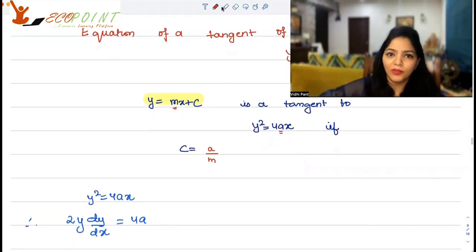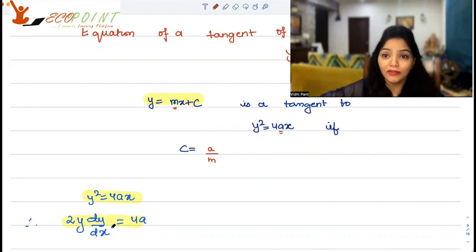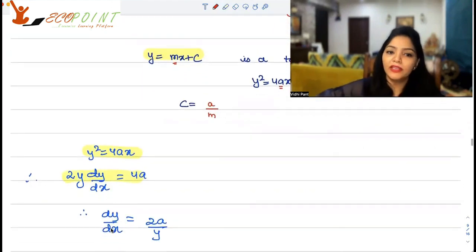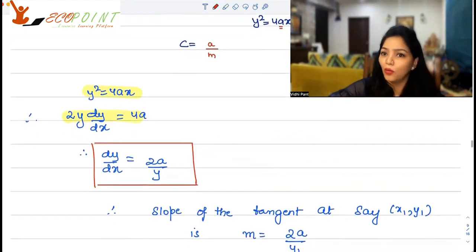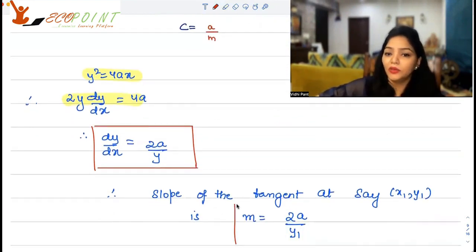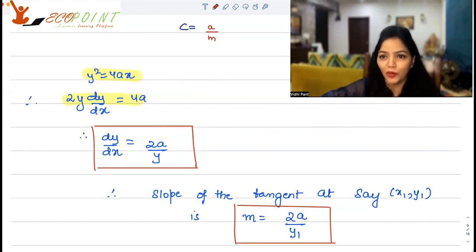We have y square equals 4ax. So if I differentiate on both sides, I'm going to get 2y dy by dx is equal to 4a, right? That's the first thing that I will get. With this, I can actually figure out dy by dx. And dy by dx is nothing but the slope m, right? So dy by dx is 2a upon y. Suppose the tangent is at the point x1, y1. So that means dy by dx will become 2a upon y1. Or in other words, your slope m of that equation will become 2a upon y1.